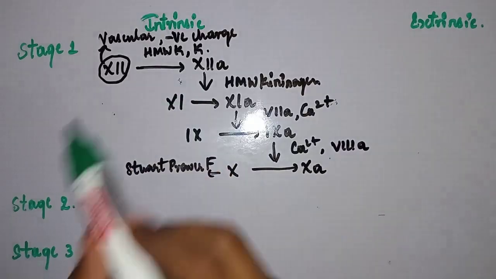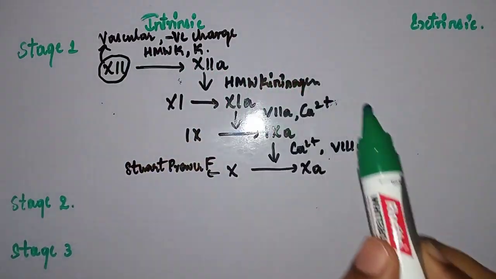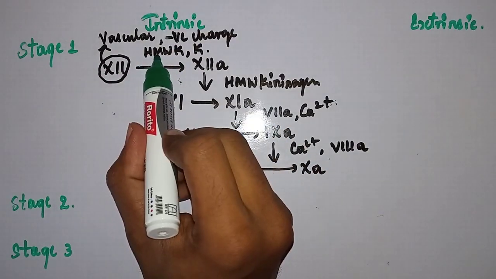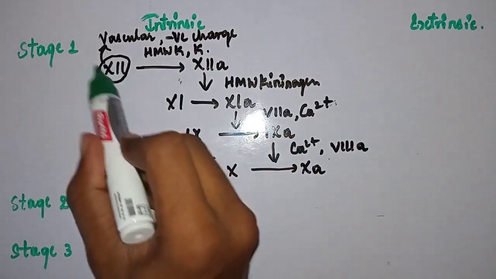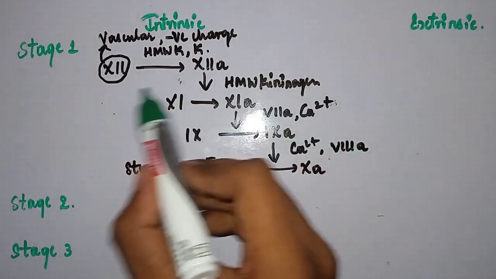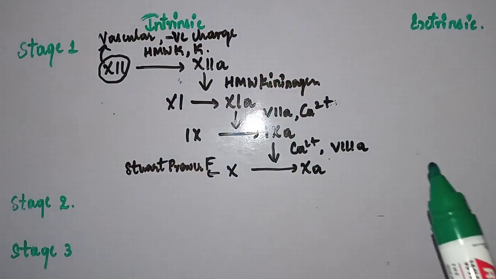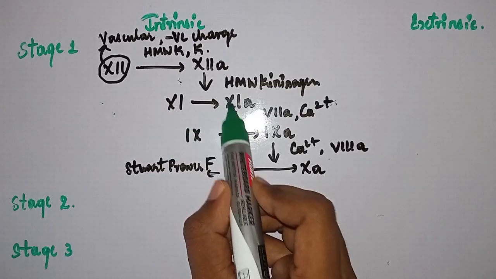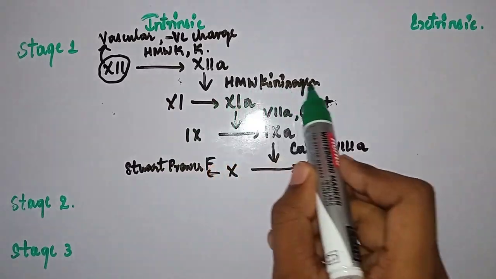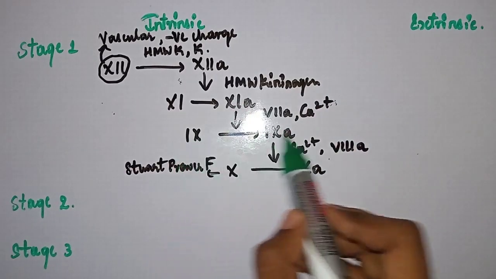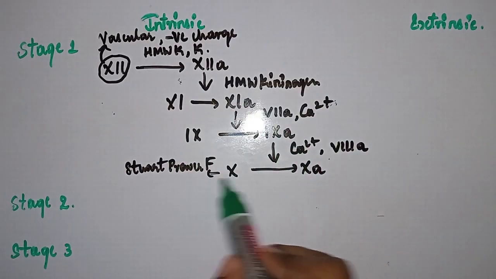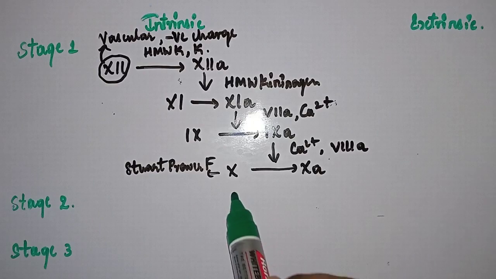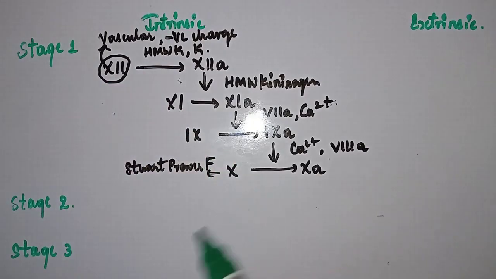In the intrinsic pathway of stage 1, vascular injury and negative charge of the blood vessel attracts factor 12. With the help of high molecular weight kininogen and kallikrein, factor 12, which is in inactive form, is converted to activated factor 12. This activated factor 12 will again activate factor 11 with the help of high molecular weight kininogen. And again this will activate factor 9. Ultimately factor 9 activates factor 10. 12, 11, not 10, 9. Next 10. 12, 11, 9, 10, right?